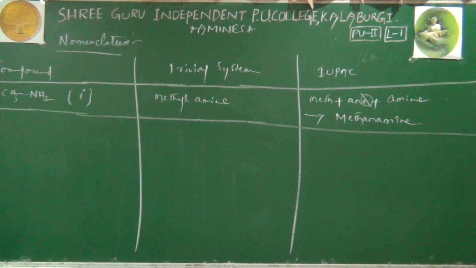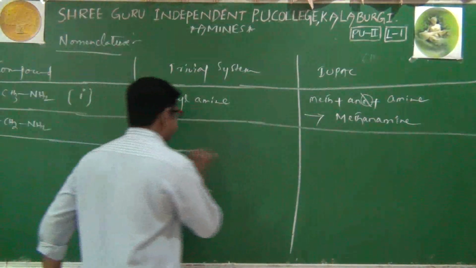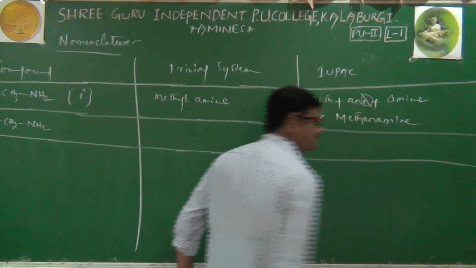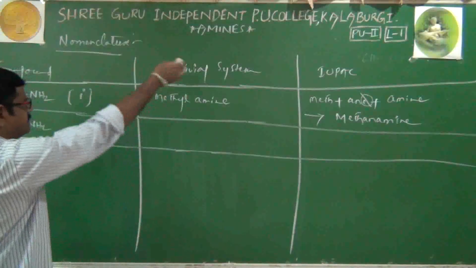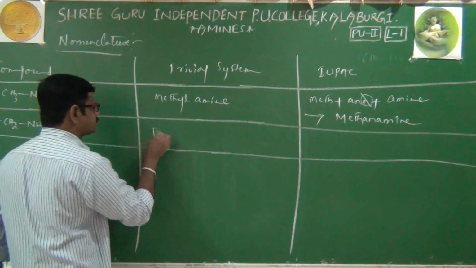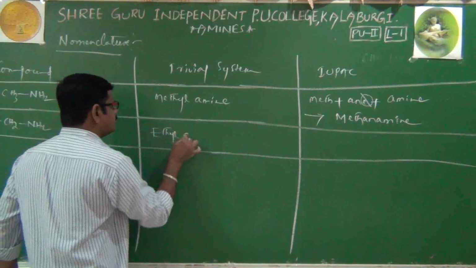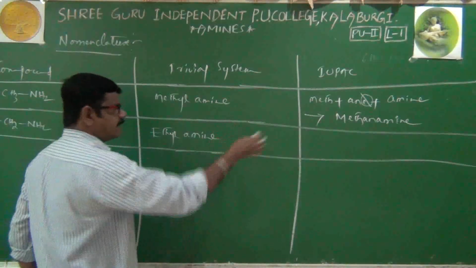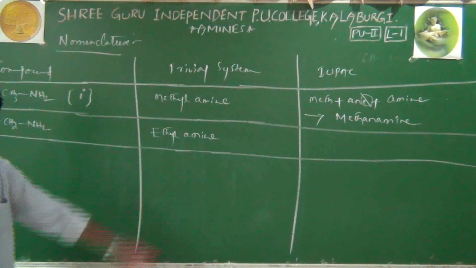Next, CH3CH2NH2. As in the trivial system, here two carbons are there. If two carbons are there, eth. Therefore its name is ethylamine. And the IUPAC name also we can write.